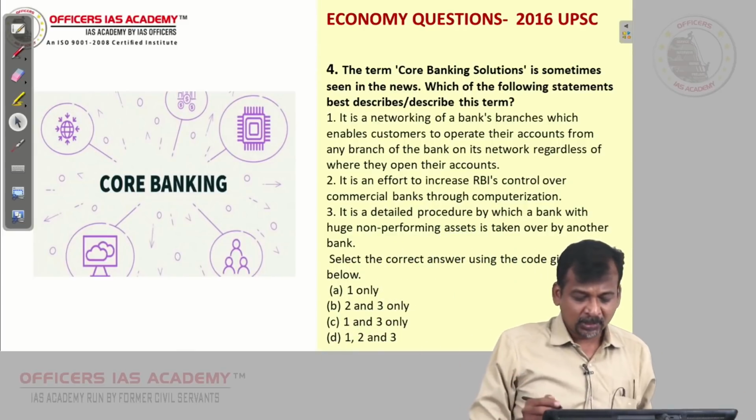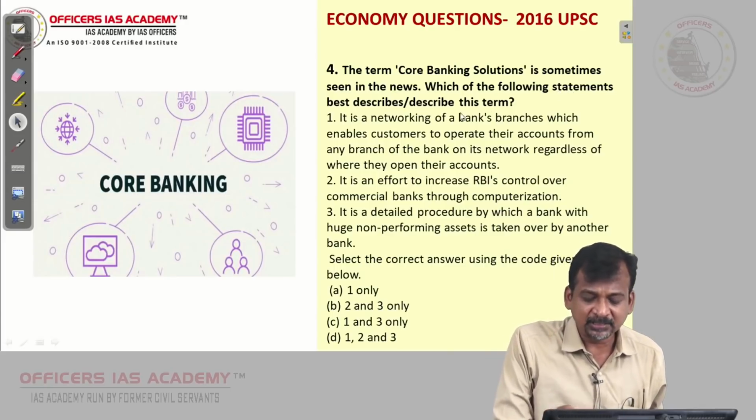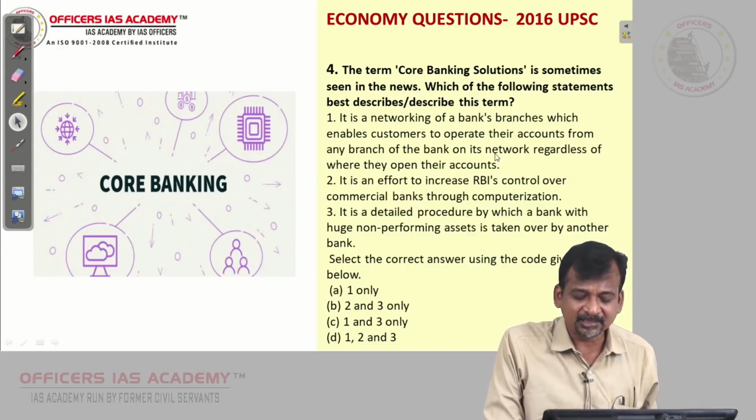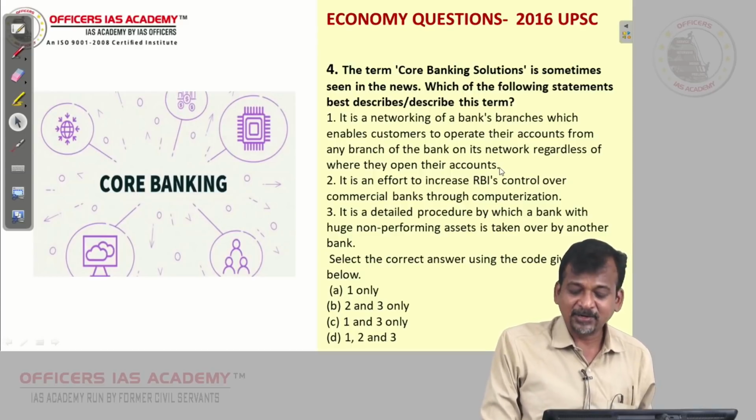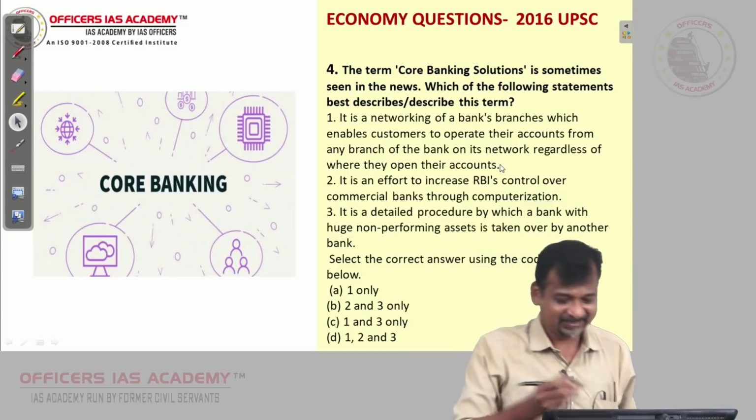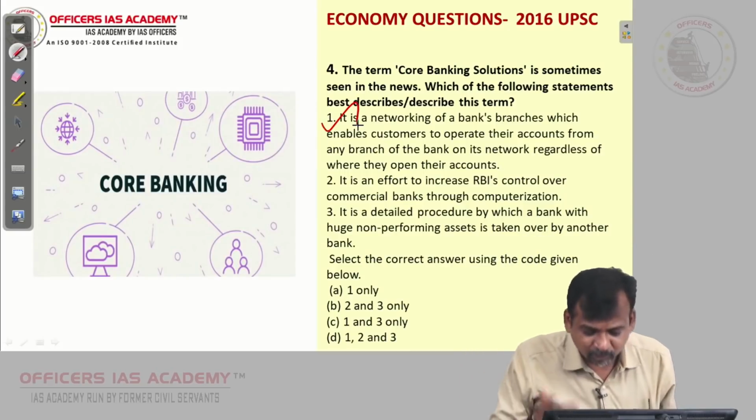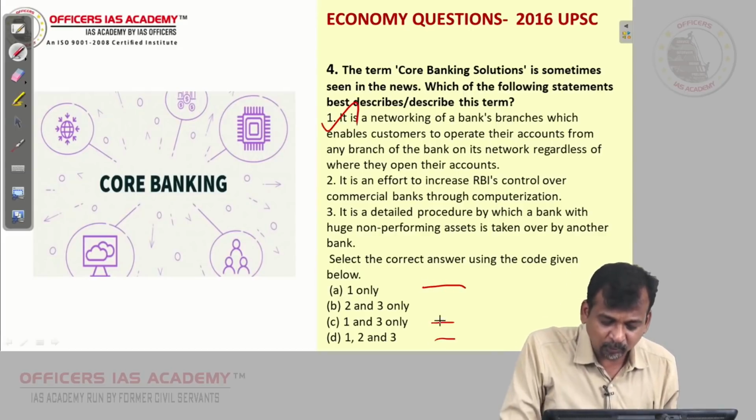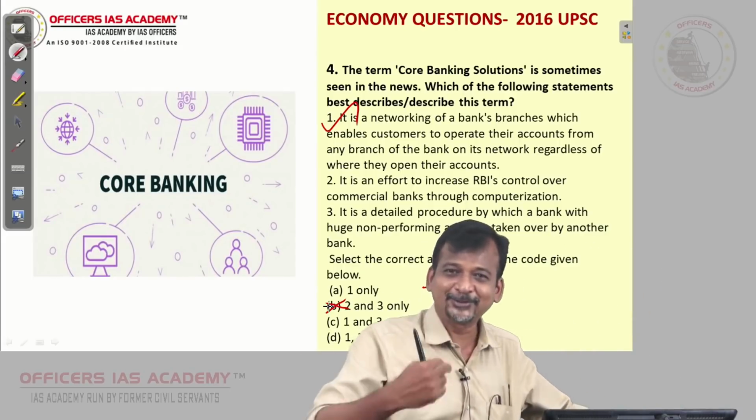The term core banking solution is sometimes seen in the news. Which of the following? First, it is a networking of the bank's branches which enables customers to operate their accounts from any branch of the bank on its network regardless of where they opened their accounts. Yes or no? Yes, one is there. So let us keep one. Immediately I will use my brain. One is there, means this one or this one, but 2 and 3 are ruled out. Now itself I am bringing the choice down to 1/3.